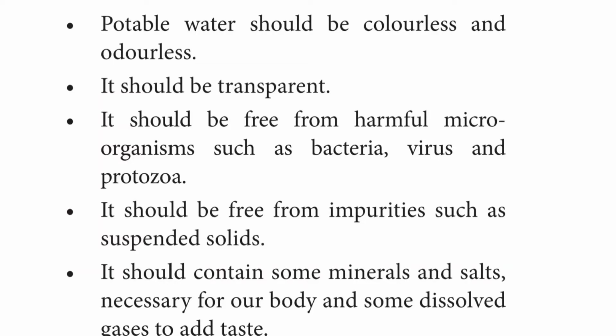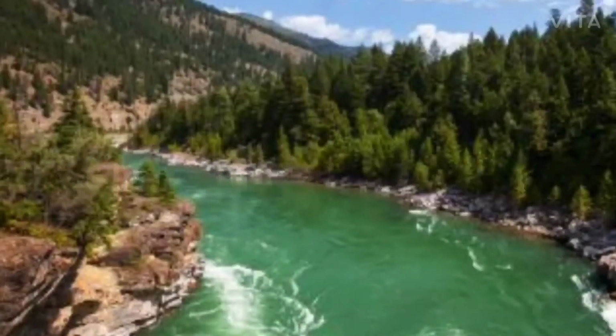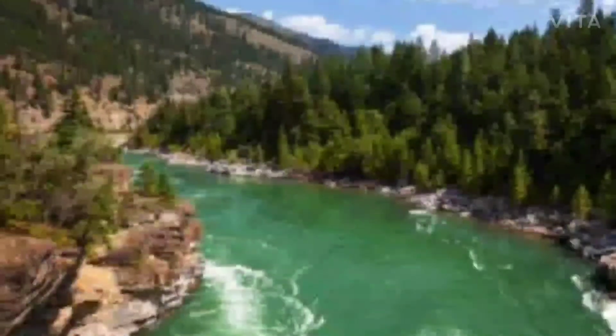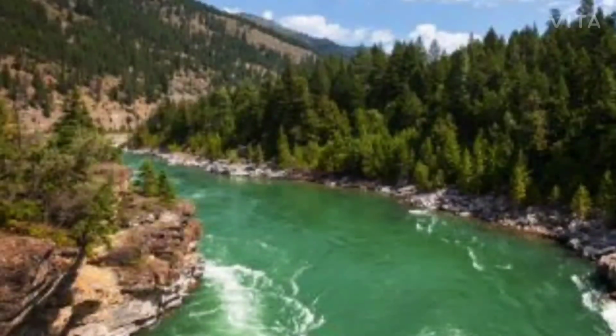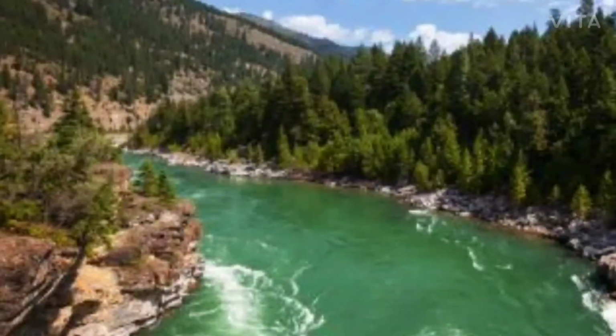So how can we get the purification of water? We already know that the total fresh water available on the earth is only 1%, present in water bodies such as rivers and lakes, and the rest is frozen in glaciers and polar regions. So water from these water bodies is unfit for drinking, cooking, washing or bathing because it contains suspended and dissolved impurities. It also contains some microorganisms such as bacteria.